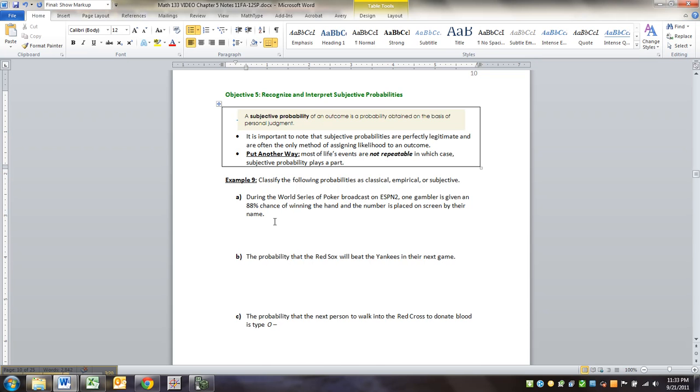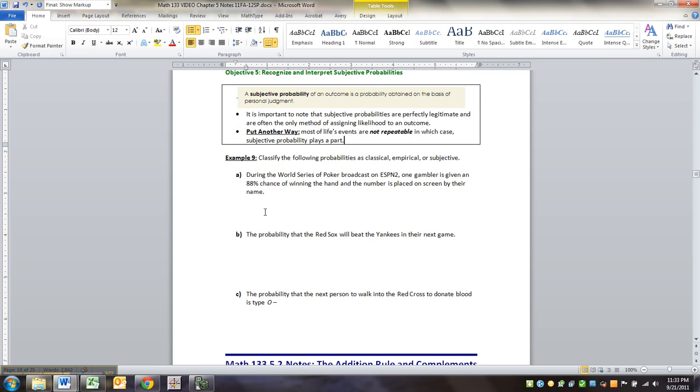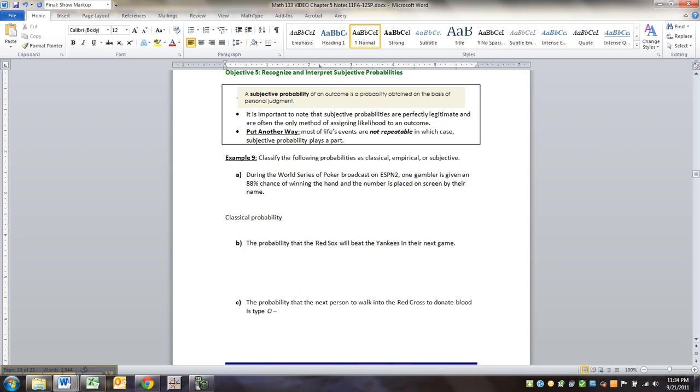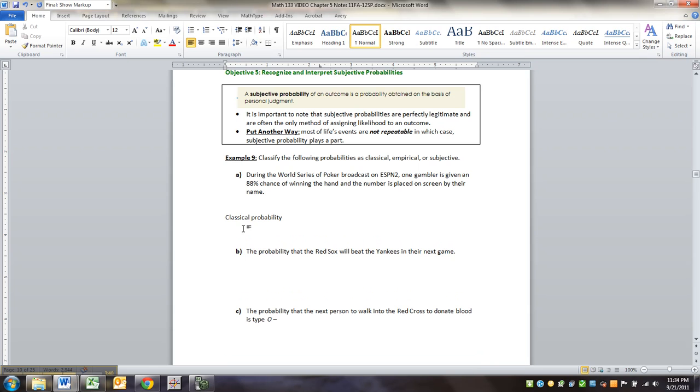I can only make a subjective guess as to the probability of me making it out alive. All right, so let's look at these. During the World Series of Poker broadcast on ESPN, one gambler is given an 88% chance of winning the hand, and the number is placed on the screen above their name. I love watching that stuff on ESPN. That is totally a classical probability. ESPN has a computer that figures out, based on what cards were dealt and what the person has, what their chances are of winning. They have a model that figures out every classical probability possible and does it.